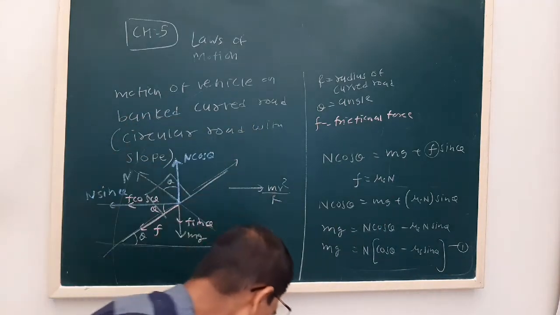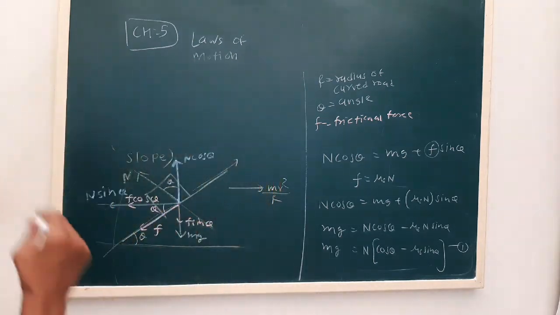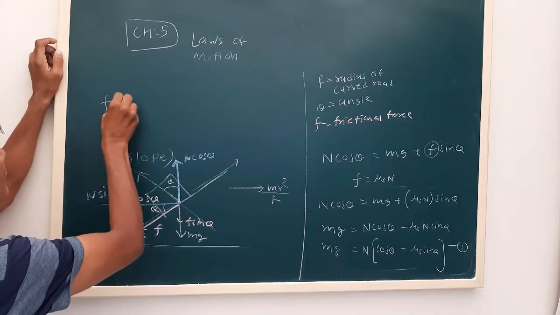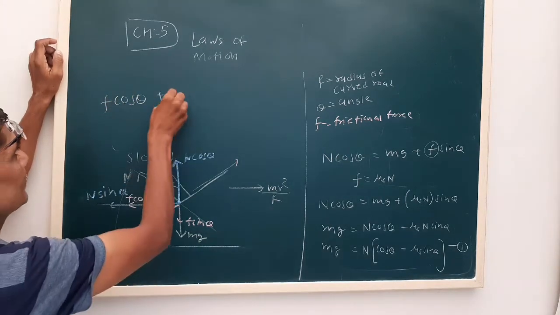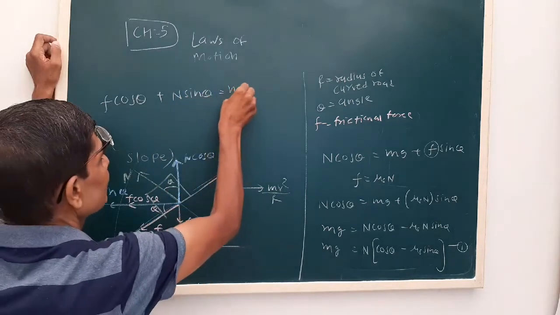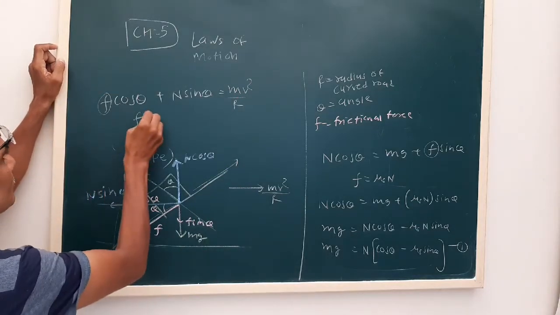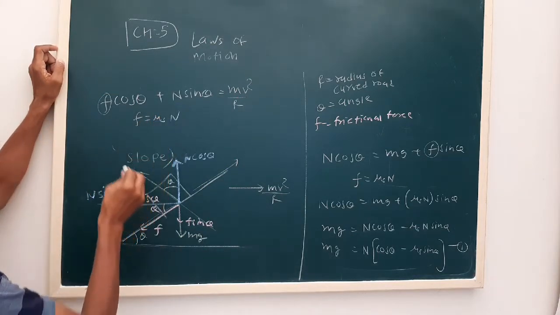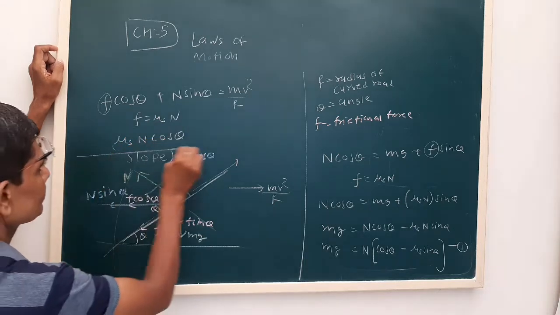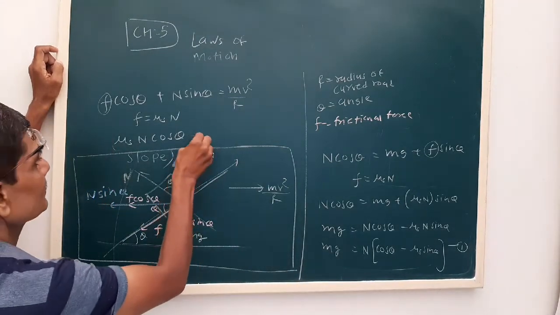Now the other components of the forces are F cos theta plus N sin theta, and that is balanced by the centripetal force. Again we can use F is equal to mu s into N, that is mu s into N cos theta plus N sin theta.